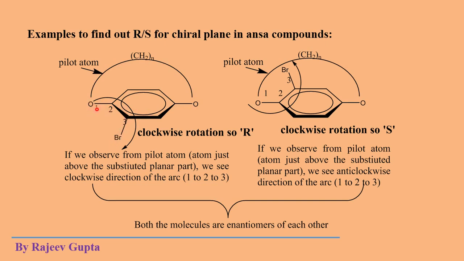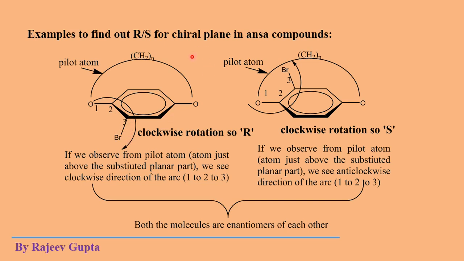So this portion, the oxygen atom side, is given number 1, this portion is given number 2, and here this portion is given number 3. Here we will not see the atomic number of bromine as we see in the CIP rule.